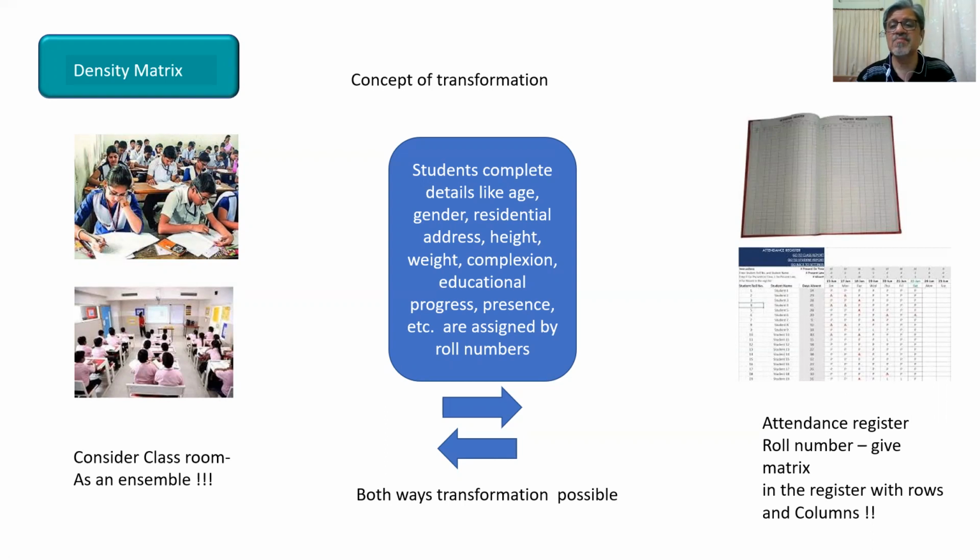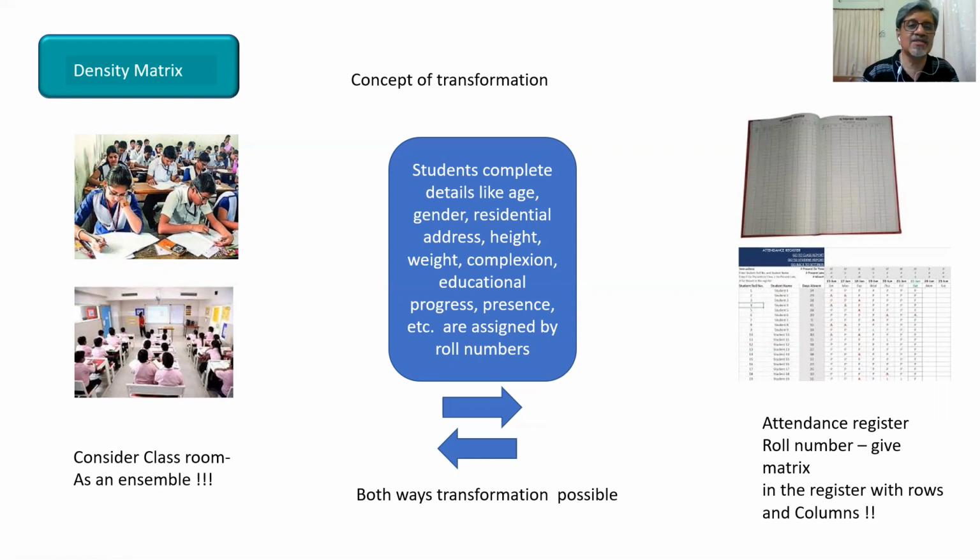A particular student is represented by a particular number only, but the student is not changed. There is no change in the student. The only thing is that the method is different. Instead of knowing the student by full name, or by photograph, or by other details, we simply assign a number. So that is the transformation, and both-way transformations are possible. This is an ease made in day-to-day administration in schools or colleges. That is used in the density matrix. So we are going to use this particular concept of transformation in our density matrix.